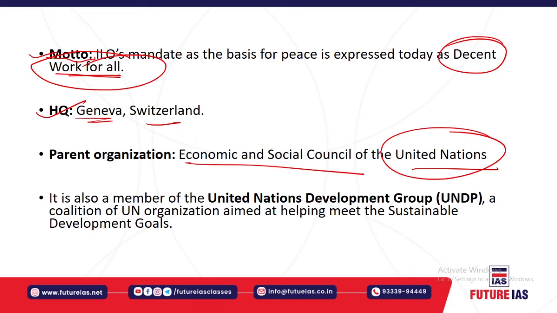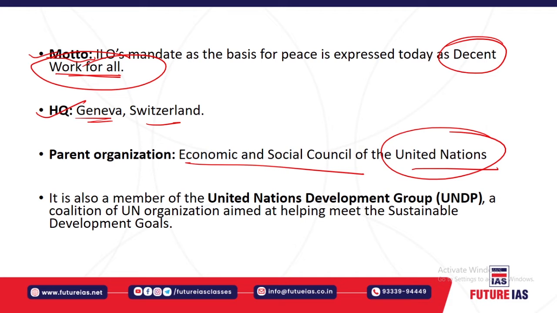So here the Economic and Social Council of the United Nations is under the overall authority of the General Assembly, right, and it coordinates the economic and social work of the United Nations. So whatever economic and social work is associated with the United Nations is done by this Economic and Social Council. As a central forum for this economic and social work, it discusses international economic and social issues, as well as formulates policy recommendations to the states, right.